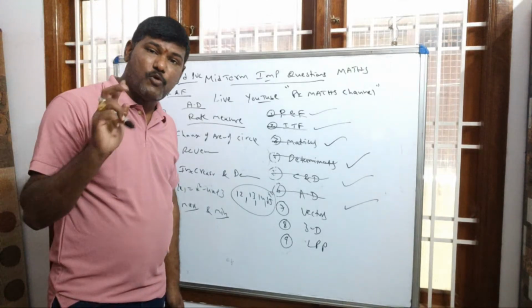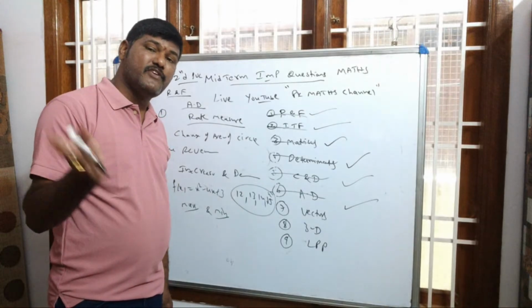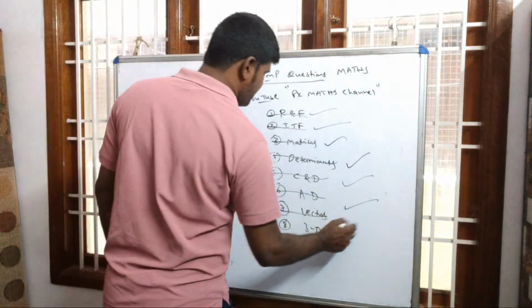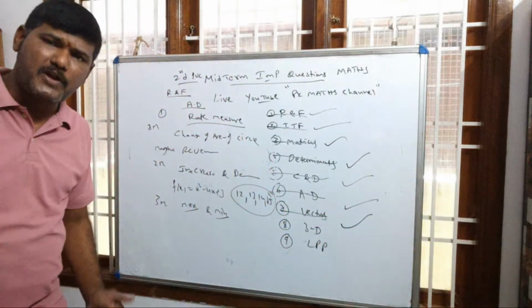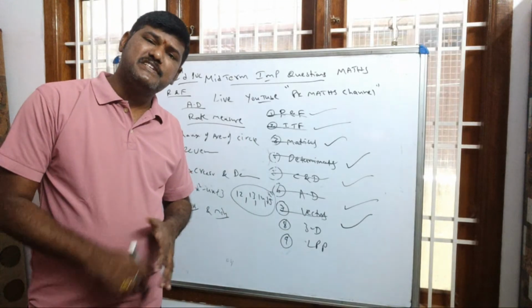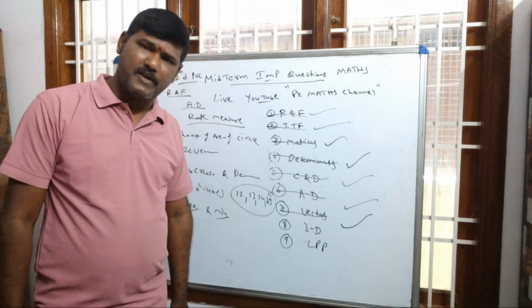And in vector algebra you have 1 mark, 2 marks, 3 marks. 1 mark questions 2 are given, 2 mark questions 3 are given, 3 mark questions 3 are given. Because of midterm, they will give more questions from vector algebra. Come back to 3D geometry, very important 5 mark question, only one theorem is there. What is that? Equation of a line passing through a point and parallel to a vector. Very important, compulsory question for 5 marks.